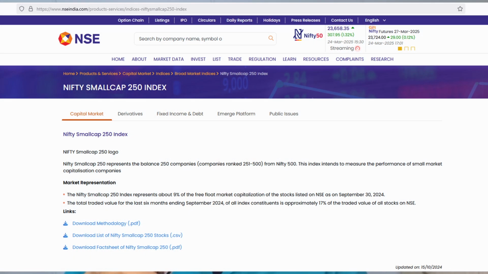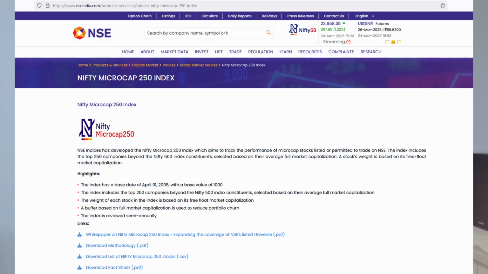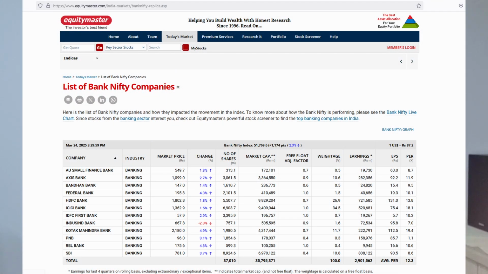These are known as the Nifty Midcap 150. Then the next 250 companies are small cap, and the index for them is the Nifty Smallcap 250. There is also a micro cap index, you can check that too. So these are some indices which are seen more frequently. There are many more, like Nifty Bank, Nifty Auto, Nifty Pharma. As the name suggests, these indices have companies related to that sector. So Nifty Bank will have only the top 12 banks of the country, and Nifty Private Bank will have only the top 10 private banks of the country.